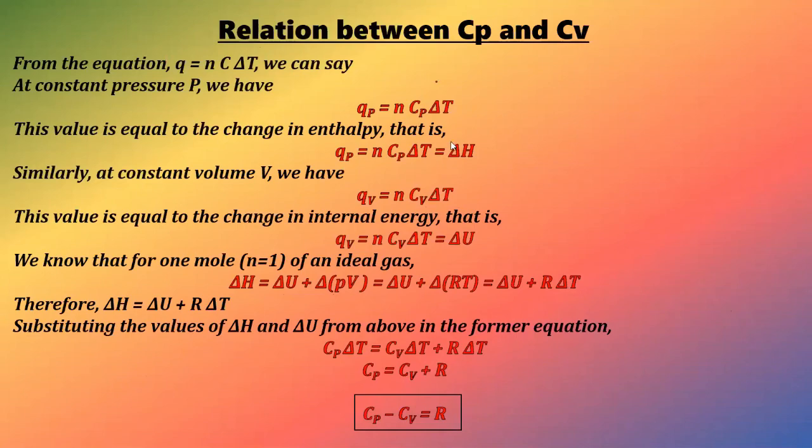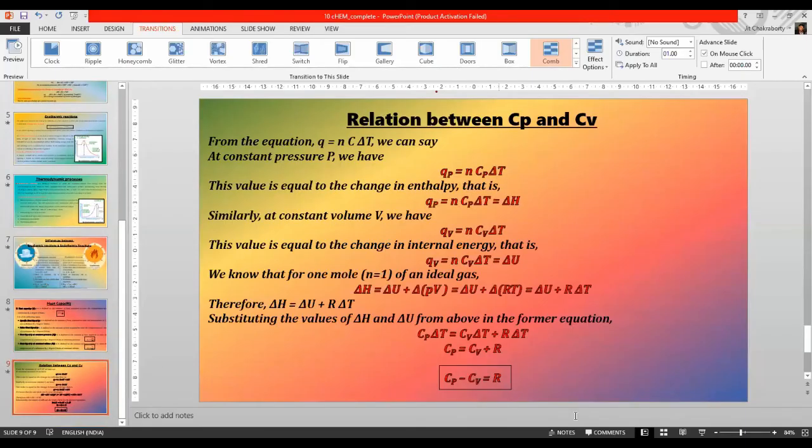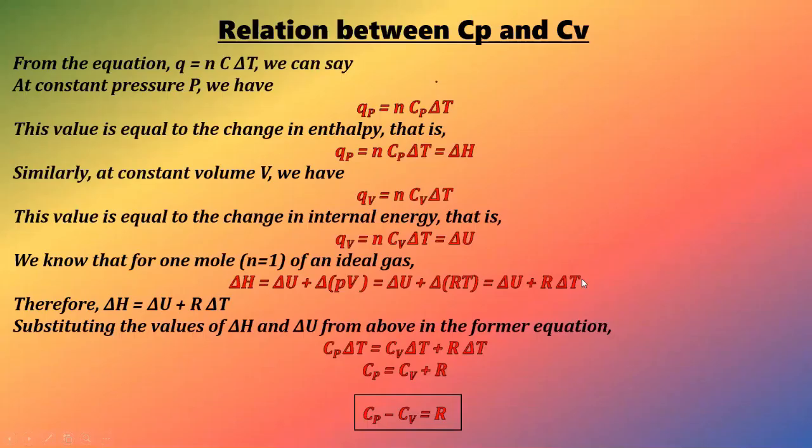Now let me check whether this is the last slide or not. Yes, this is the last slide, and let us discuss what we have seen in this lecture. In this lecture we came across first enthalpy, and we have seen that enthalpy is nothing but the application of the first law of thermodynamics.